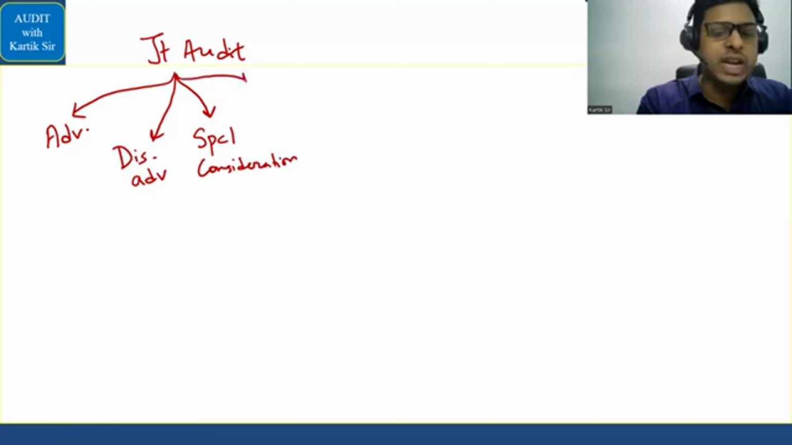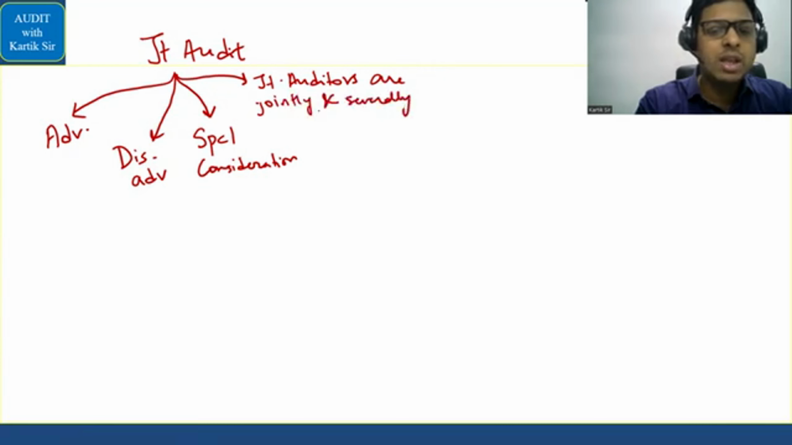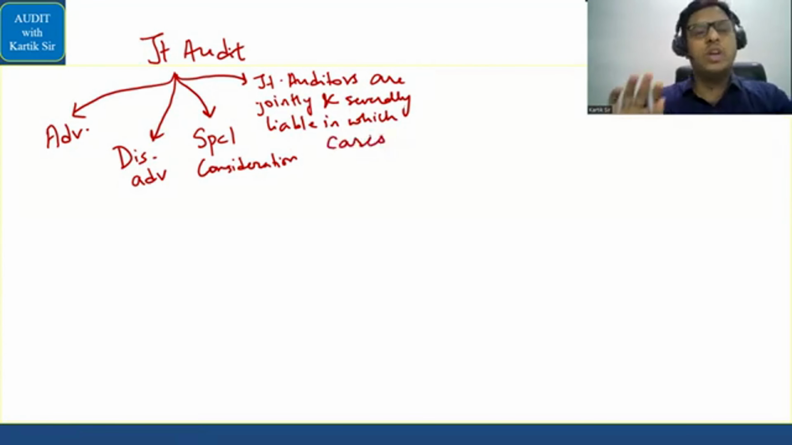And the fourth question that can come in the exam is, the joint auditors are jointly and severally liable, in which cases joint auditors are jointly and severally liable. Jointly and severally liable. In which cases? This will do. Okay. Now after that, we have a very simple one called branch audit.